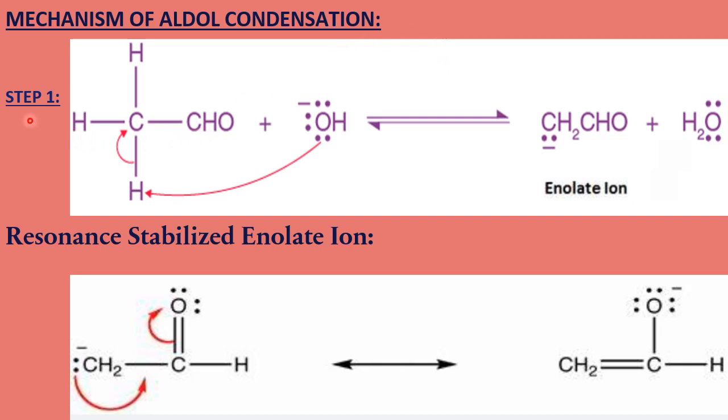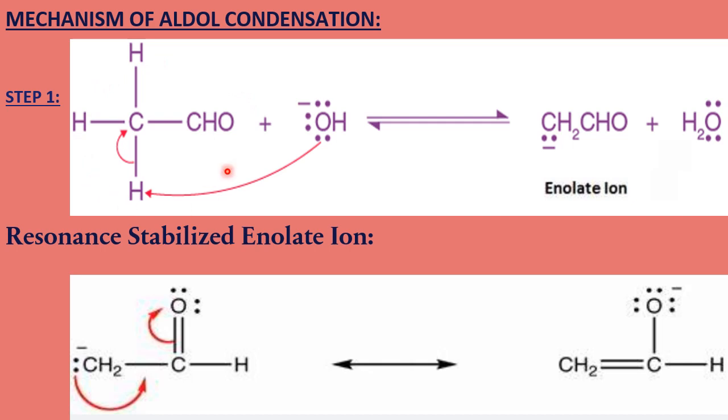In the first step, OH negative hydroxyl ion attracts proton, H positive, from the first molecule of acetaldehyde. In presence of dilute base, this hydrogen acts as an acidic hydrogen. This carbon can leave this hydrogen easily as H positive.